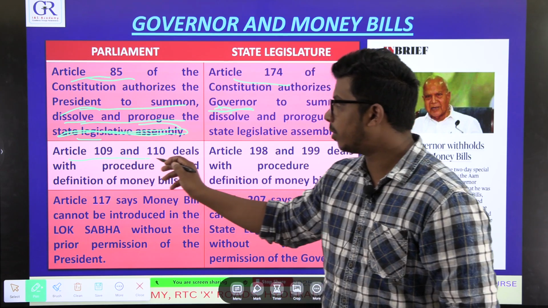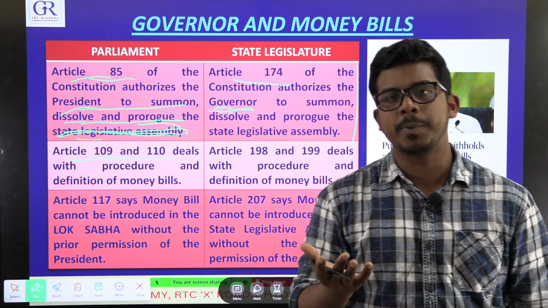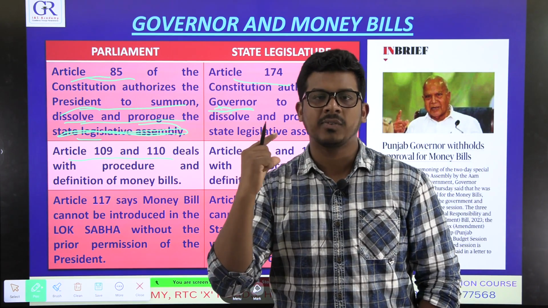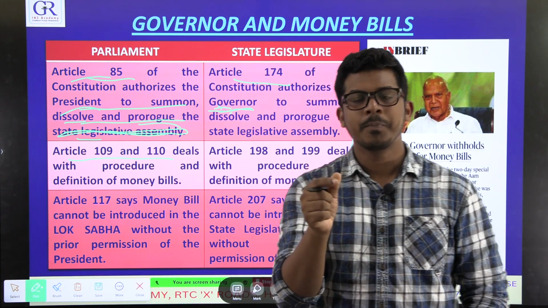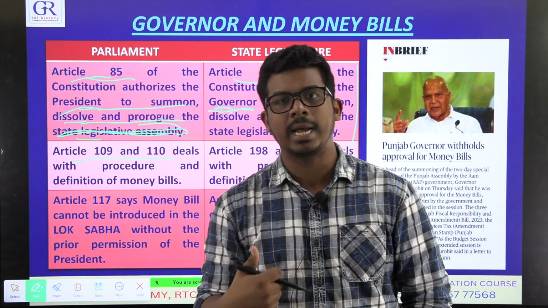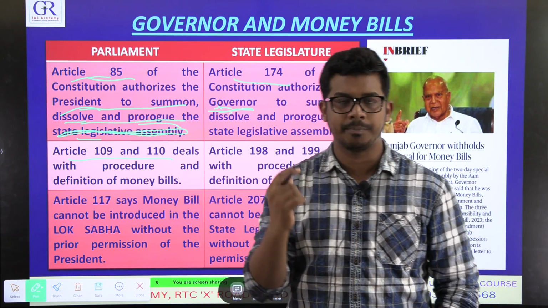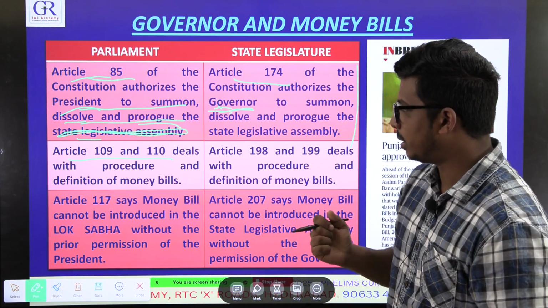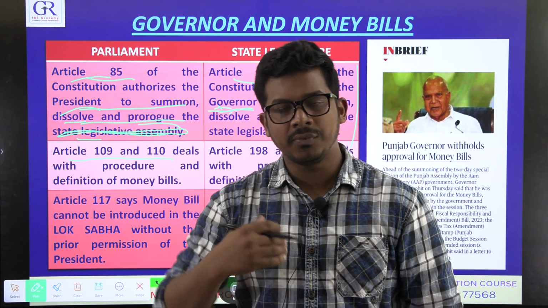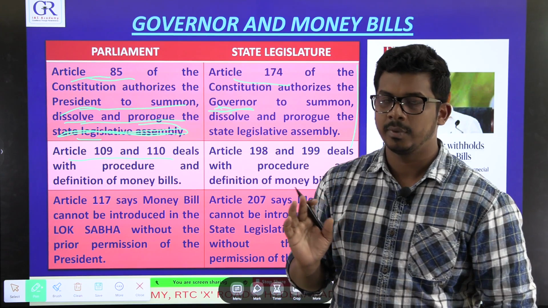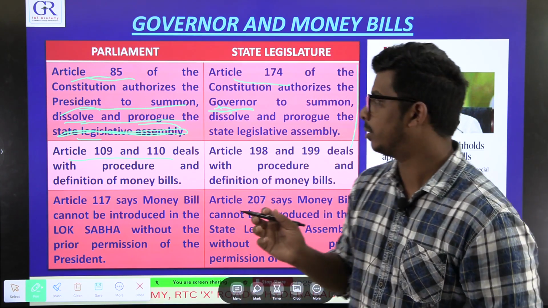Next, Article 109 and 110. This you will read in polity, and you are also supposed to read the original articles from the Constitution. Constitution PDF. You can buy something called PM Bakshi. It contains the original constitutional articles. You have to read them. Whatever the articles are in use, you are supposed to read them. Original text. Just try to understand it. It will be in very difficult language, but if you read it again and again, you keep understanding. Lakshmikant alone is not enough. You have to read the original constitutional articles.